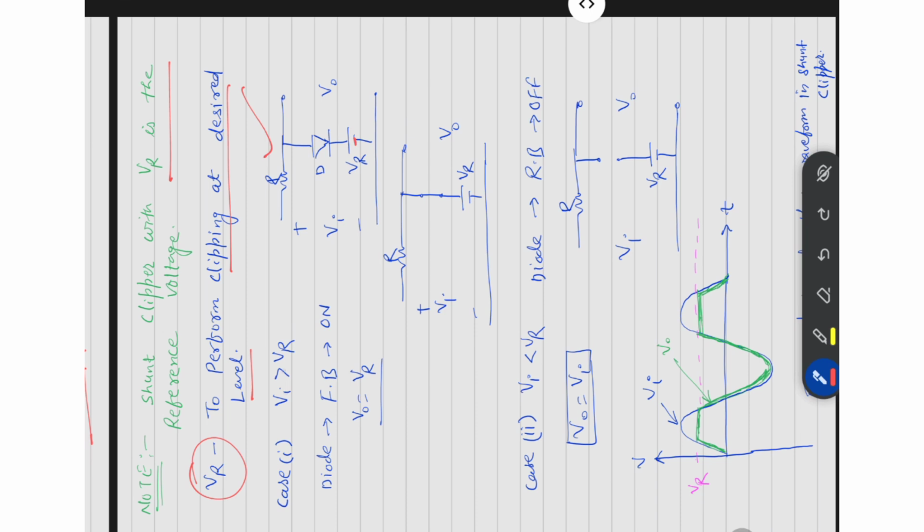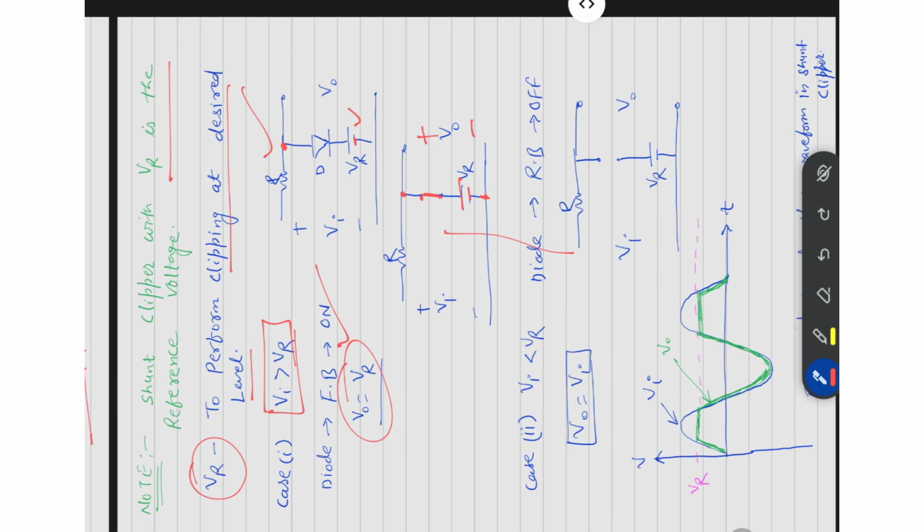First case, when the diode will be on. The diode will be on when the anode voltage, the input terminal, is greater than the VR reference voltage. If Vi is greater than VR, then the diode will be forward biased, which means the diode will be on, a short circuit. Then the output across this terminal, V naught, will be equal to VR.